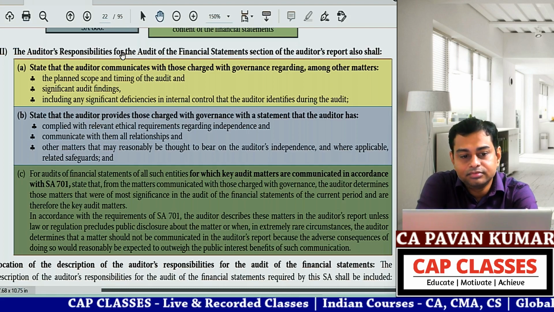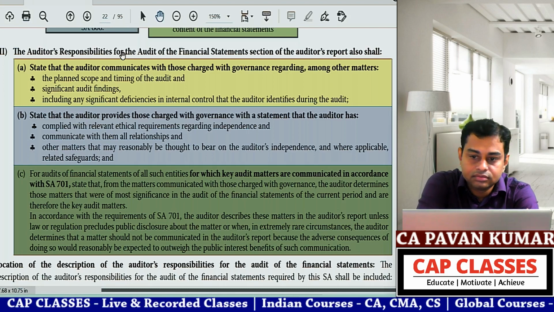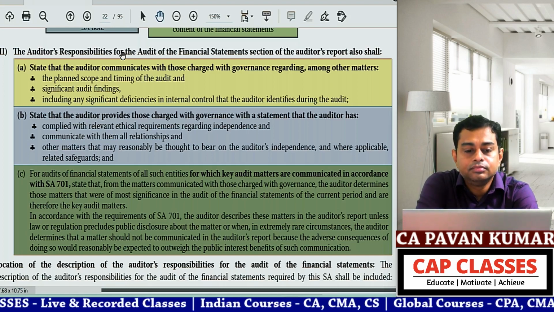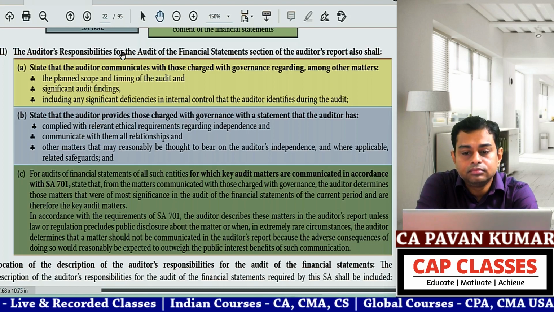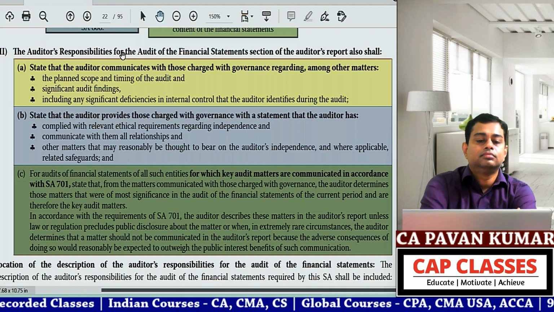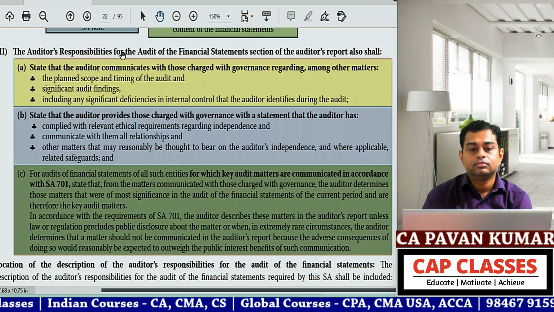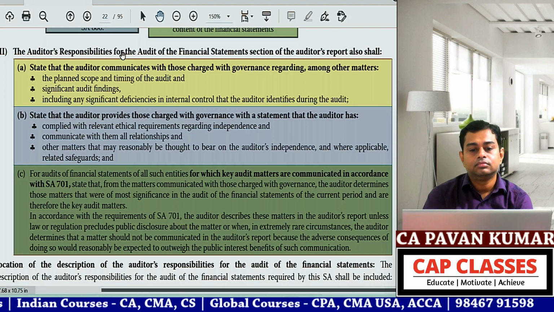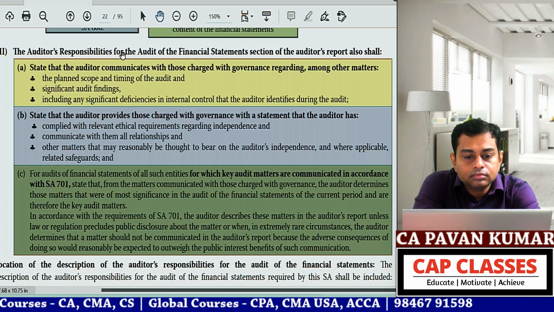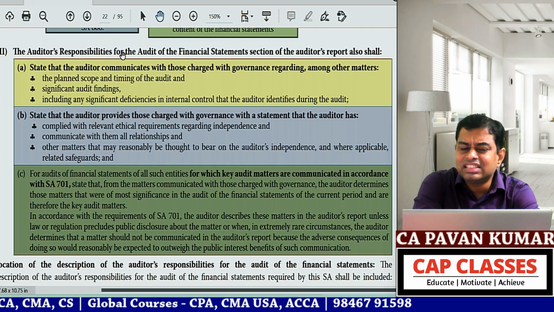The auditor's responsibilities for the audit of the financial statements section of the auditor's report also shall: A, state that the auditor communicates with those charged with governance regarding, among other matters, the planned scope and timing of the audit, significant audit findings, including any significant deficiencies in internal control that the auditor identifies during the audit. So some standard on auditing is involved here.